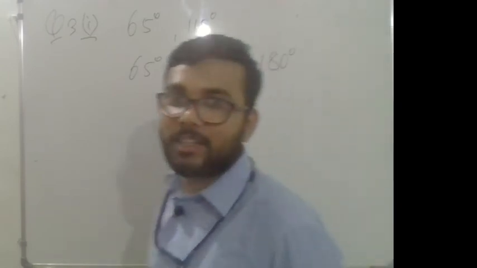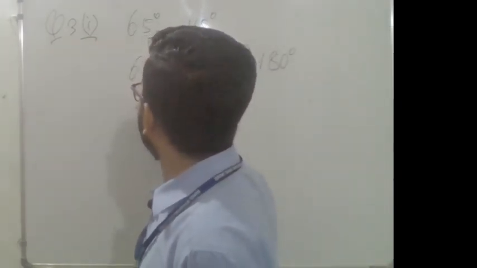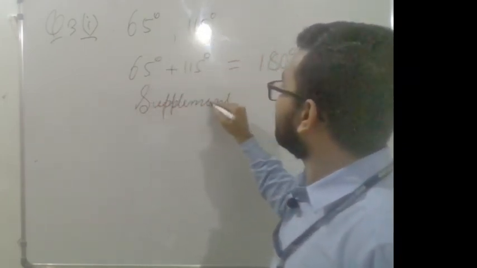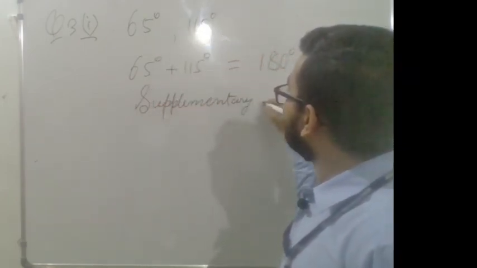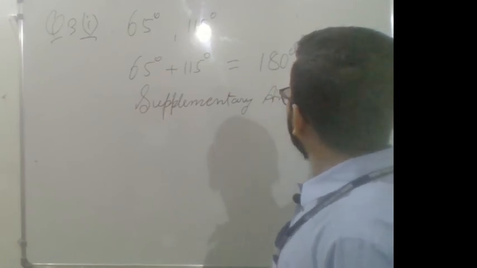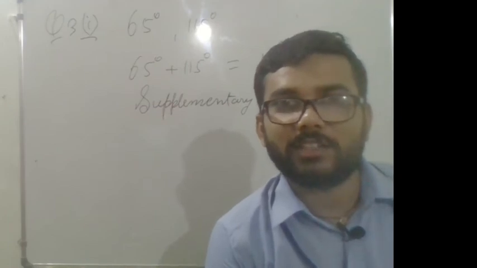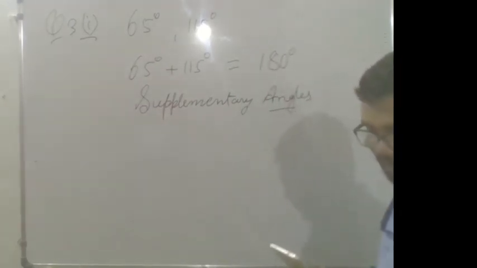So 180 degree, that is why this pair of angles is supplementary angles. Because the sum of these angles is equal to 180 degree, that is why they are supplementary angles.